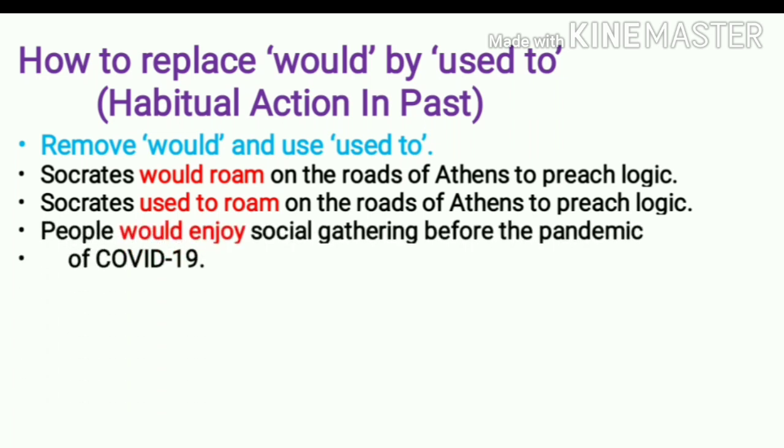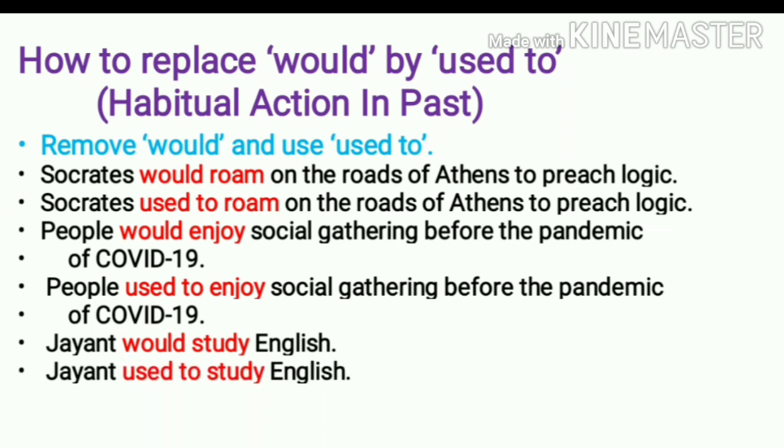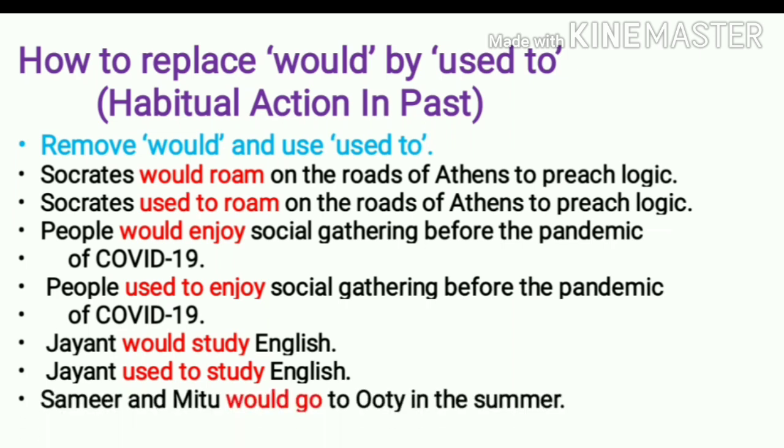Second one, people would enjoy social gathering before the pandemic of COVID-19. Now I am going to remove would. People used to enjoy social gathering before the pandemic of COVID-19. Jayant would study English. Remove would. So what will be the sentence? Jayant used to study English. Samir and Mitu would go to Ooty in the summer.